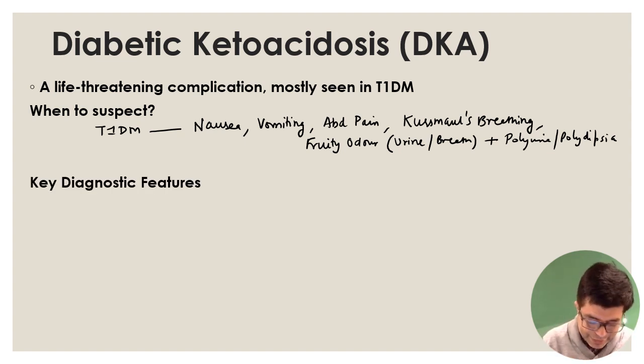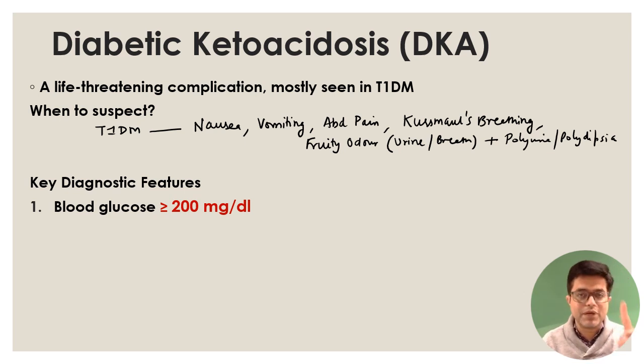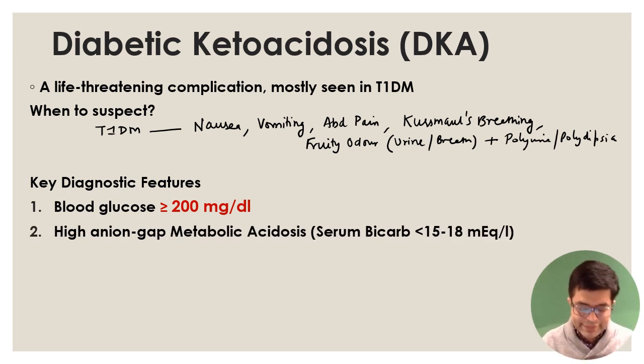What are the key diagnostic features? First of all, there will be blood glucose equal to or more than 200. Second, high anion gap metabolic acidosis. How do you say? When you do blood testing, the serum bicarbonate will be 15 to 18 milliequivalents per liter.